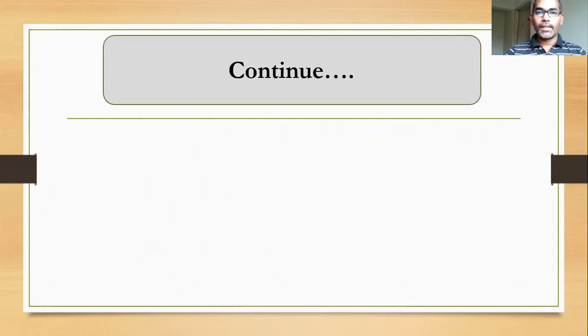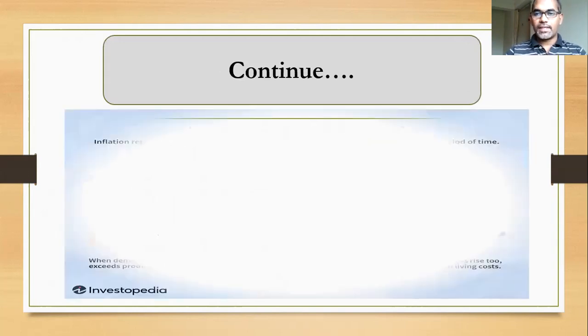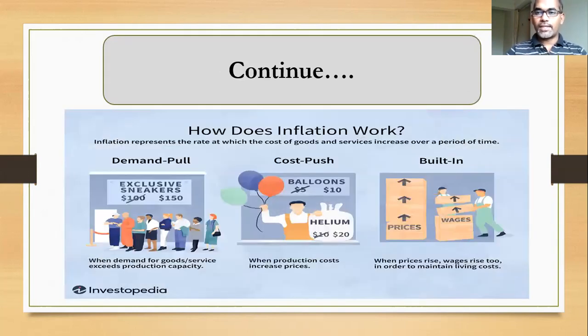Going to the next economic variable. I just presented a small picture to understand how inflation may arise: demand pull, cost push, and built-in inflation. By increasing demand, inflation may take place. By increasing the cost of production, inflation may take place.